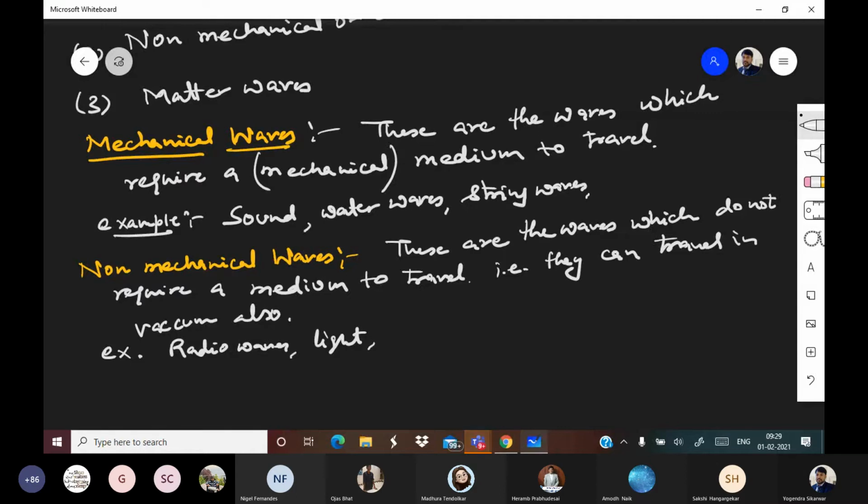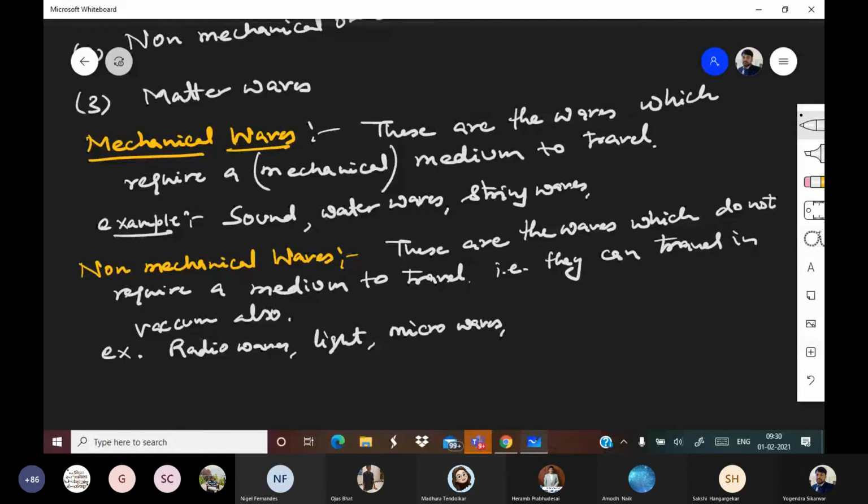Any other example other than radio and light? Microwaves. Okay.